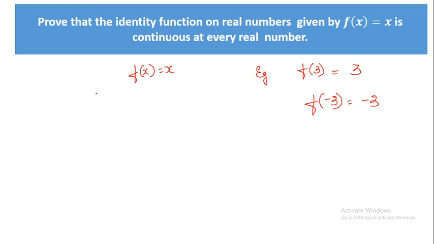And I hope you know the graph also. Now we have to check whether the identity function is continuous or not. What is the procedure? First, remember what we have to prove: we have to prove it is continuous at every real number. As I told you earlier, when you have to prove it for every real number, you cannot